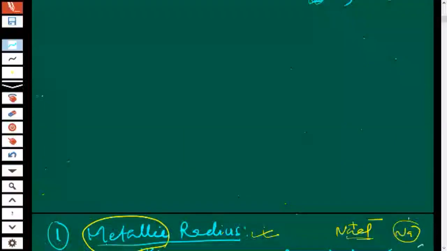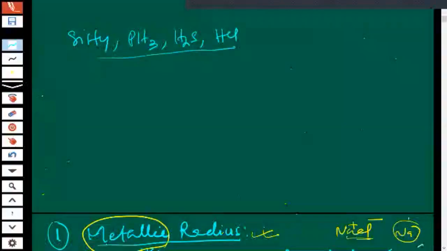Suppose these types of molecules are there: SiH4, then PH3, then H2S and HCl. If somebody asks you which one is having the highest boiling point, then what are you going to do?